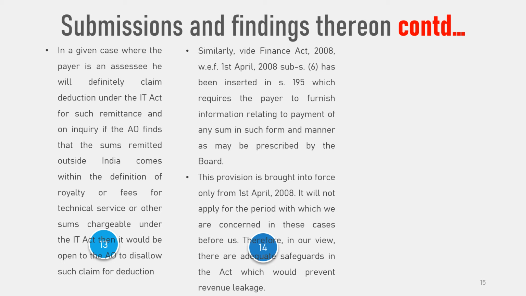Similarly, by the Finance Act 2008, with effect from 1st April 2008, subsection 6 has been inserted in Section 195, which requires the payer to furnish information relating to payment of any sum in such form and manner as may be prescribed by the board. This provision is brought into force only on 1st April 2008. It will not apply for the period with which we are concerned in these cases before us. Therefore, in the view of the court, there are adequate safeguards in the Act which would prevent revenue leakage.